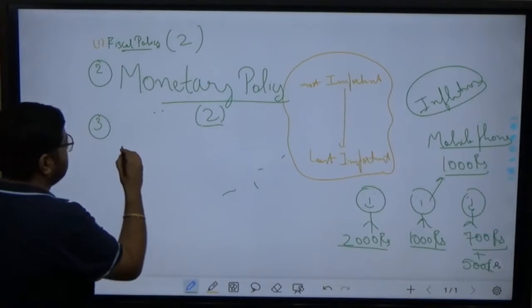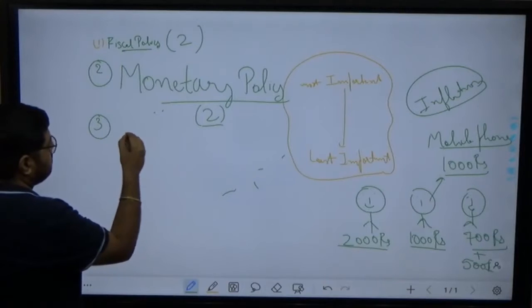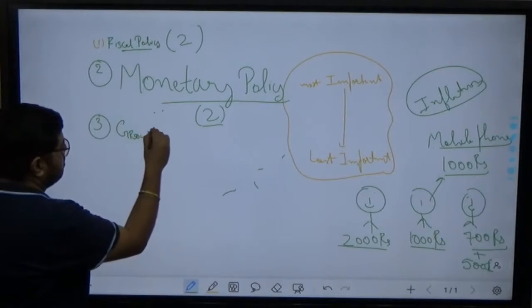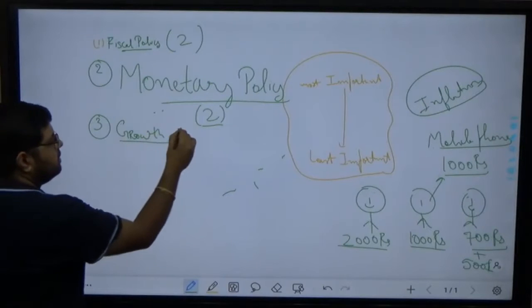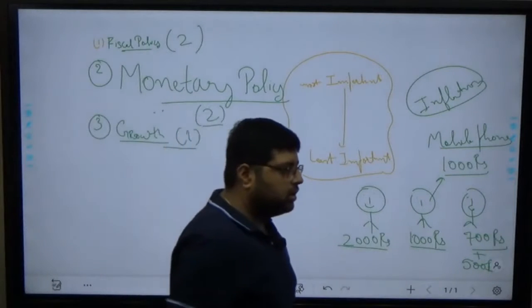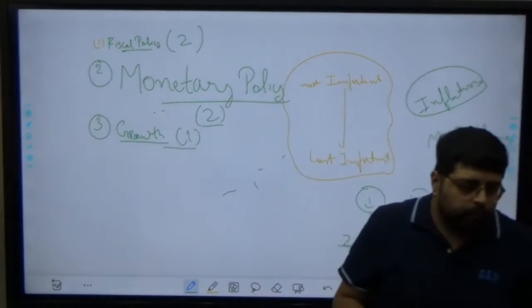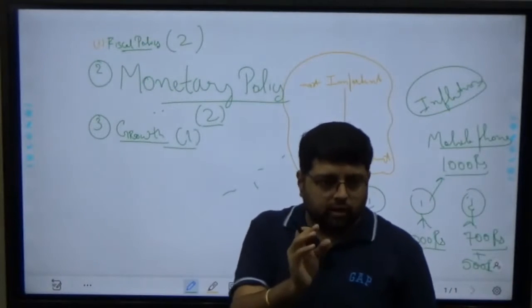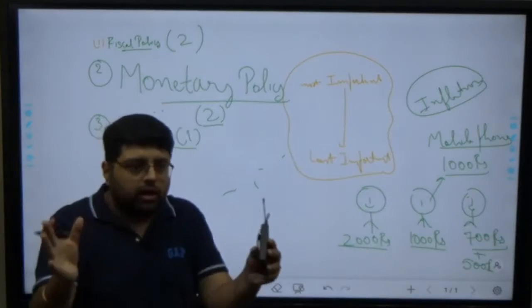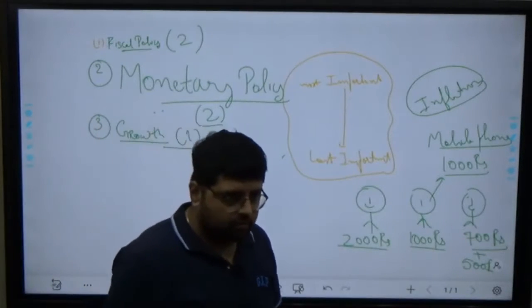The third important chapter is growth. In this, at least one question comes. Now I'll give you one humble example. You all are preparing for IAS, UPSC.